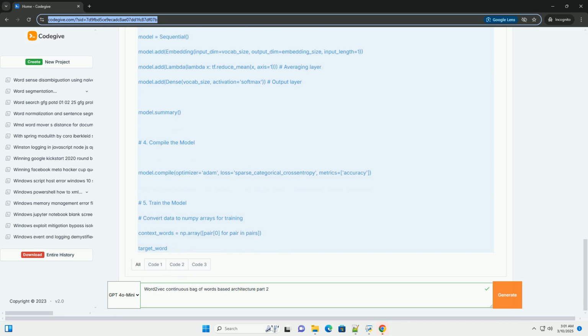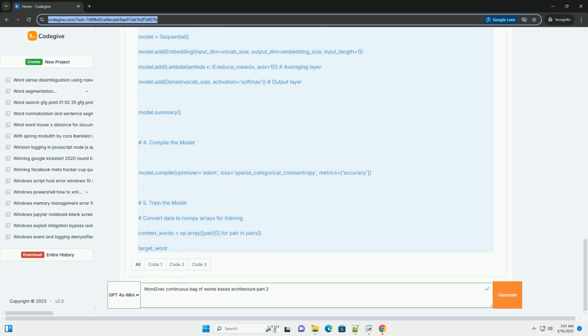Create a list of context target pairs, context_words, target_word. Convert the words into their numerical indices using the word-to-index mapping. Now each context_words will be a list of integers, and target_word will be an integer.